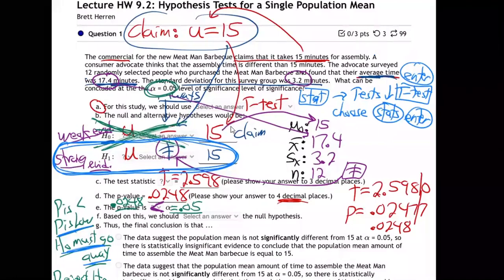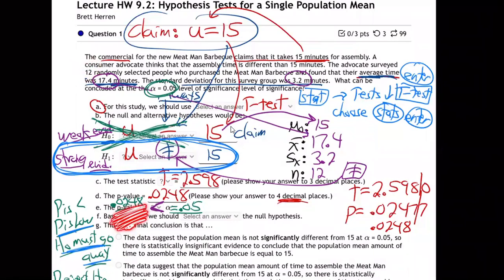No, we're saying the chances of that are really low. In fact, what's the chance of that? 2% chance. That's what the p-value is. It's the probability that you just got a lucky sample. It's the chance that maybe you just got 12 people that were just mechanically slow. People like me, I'm mechanically slow, really slow. And they just took longer to set up the barbecue, but the barbecue is really right, the average person 15 minutes. No, we're saying there's a low chance of that. We surveyed enough people and the average was far enough off that there's a very low chance. There's only a 2% chance that it was just a lucky sample.